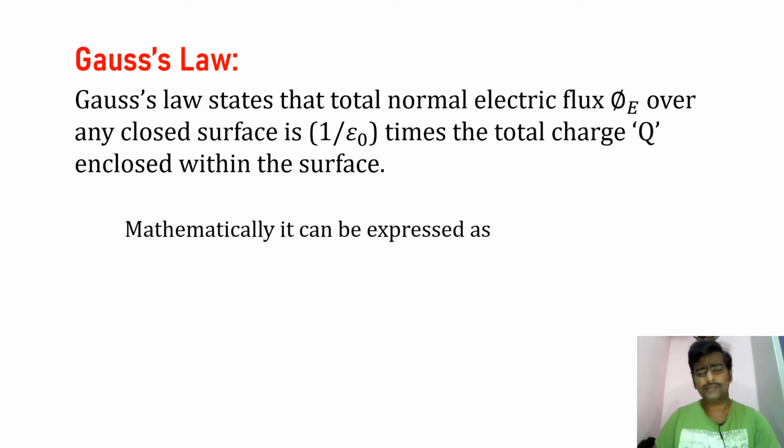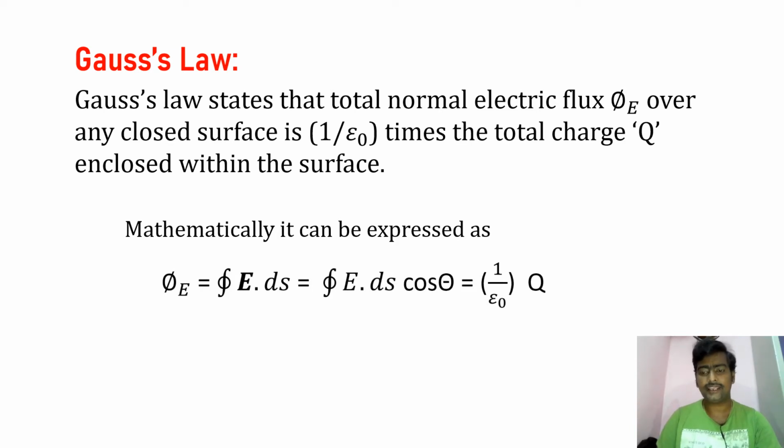Mathematically, it can be expressed as phi E equals closed integral E dot ds, where E is the electric field intensity and ds means a small area on the surface. Closed integral E dot ds equals closed integral E ds cos theta.